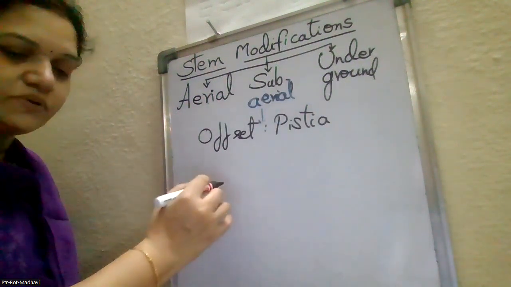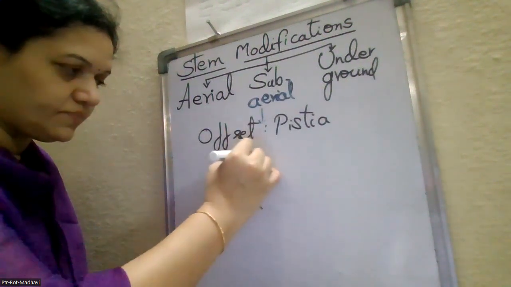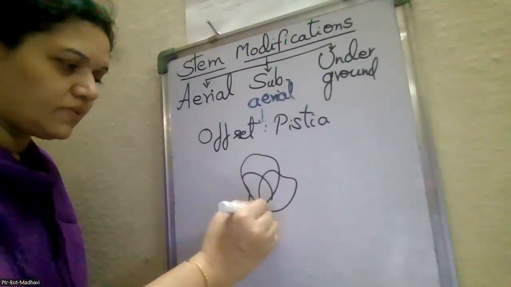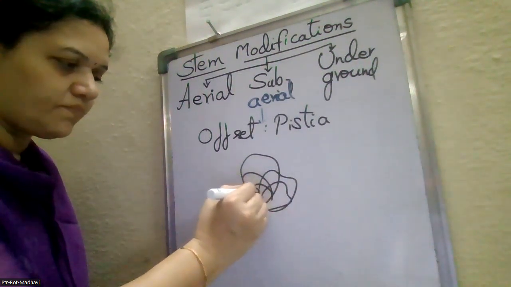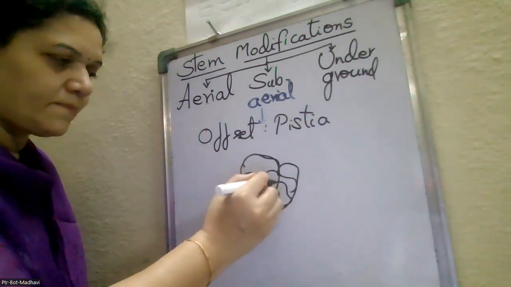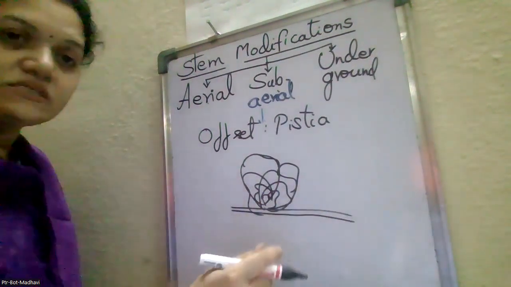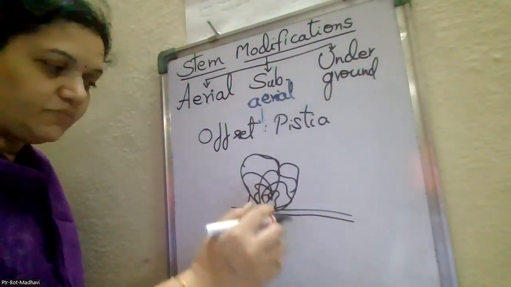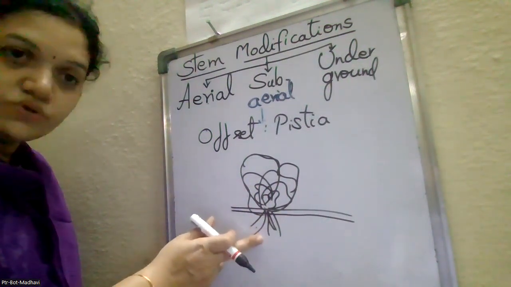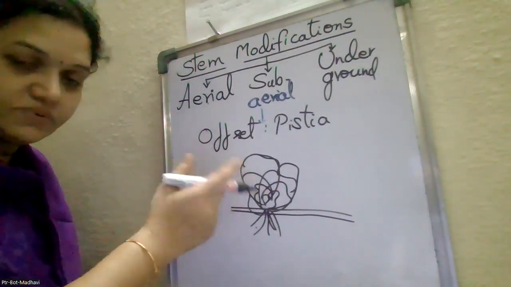Pistia is the example. This is an aquatic plant. The stem is 1/4 under the water, 3/4 will be above the water, and at each nodal region, adventitious roots are developing. Opposite to this, the rosette arranged leaves are present.